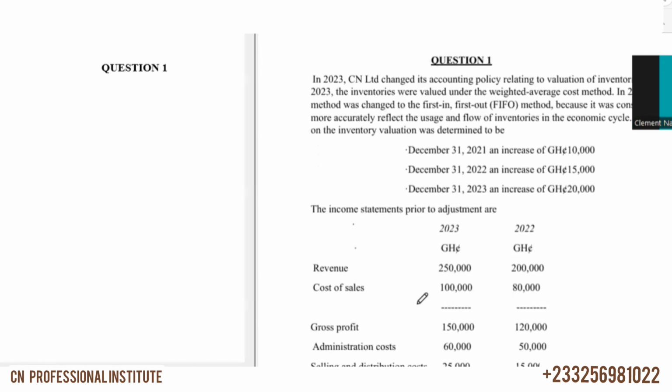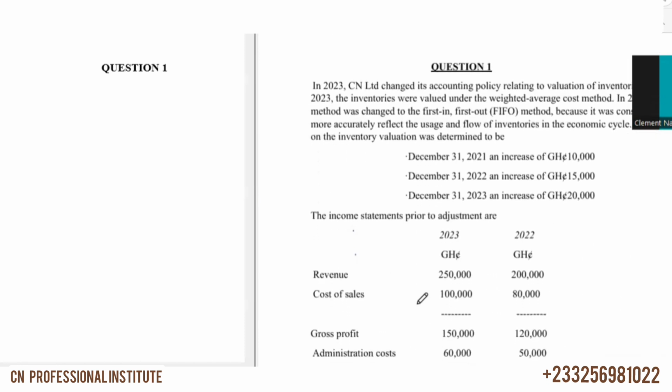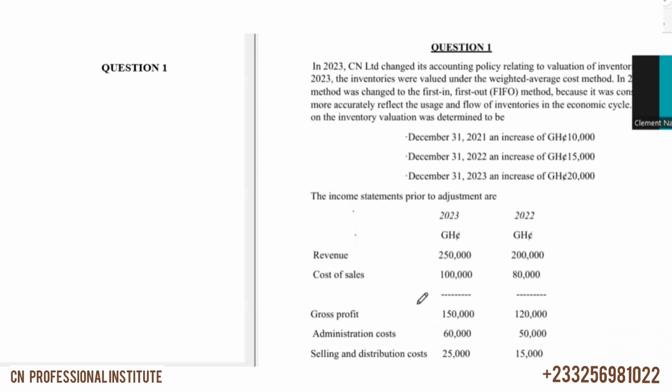So this is also a change in accounting policy because there has been a change in measurement, right? They were doing weighted average and they changed to first in, first out. So there has been a change in measurement. So this is a change in accounting policy.